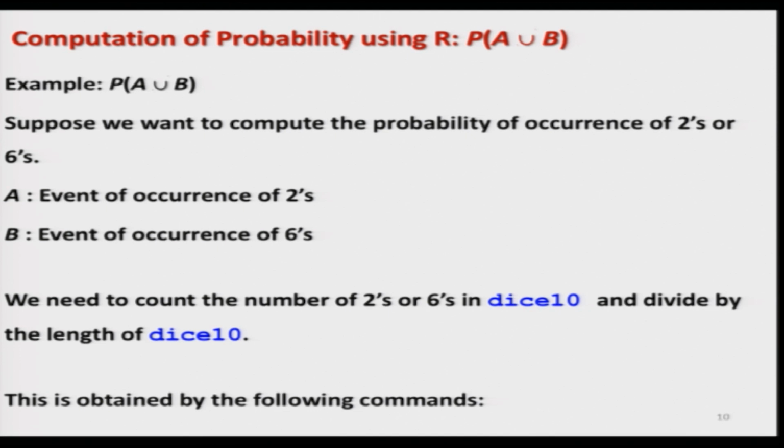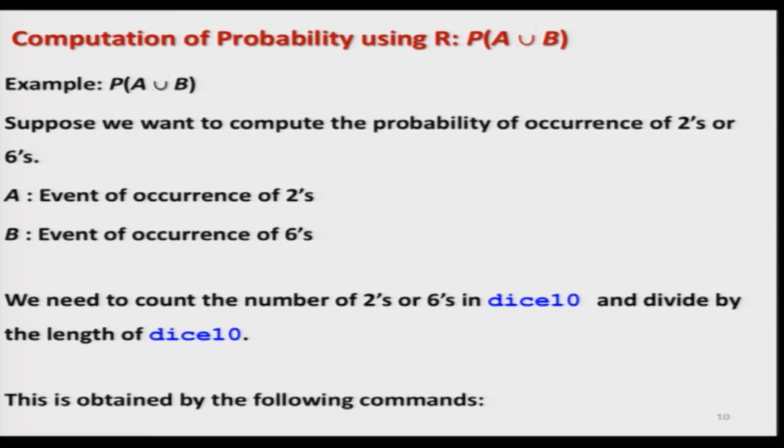Now, I try to give you one more concept, how you are going to compute different types of probabilities. There can be probability of union, intersection, etc. Once you understand how to compute the probabilities of union and intersection, after that you can compute any type of probability. For example, the conditional probability is simply the combination of probability of intersection and a simple probability.